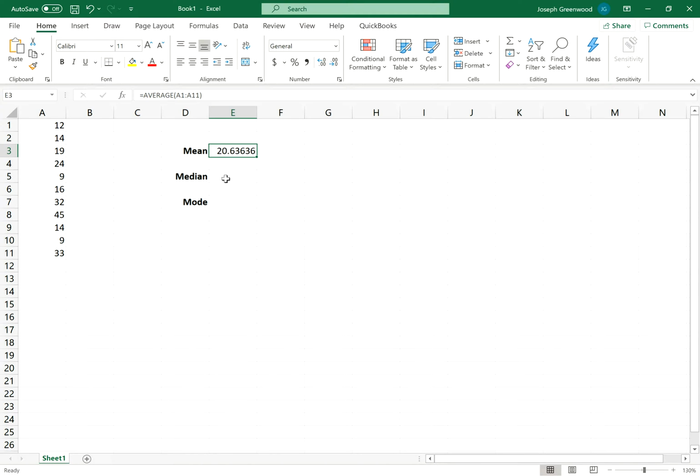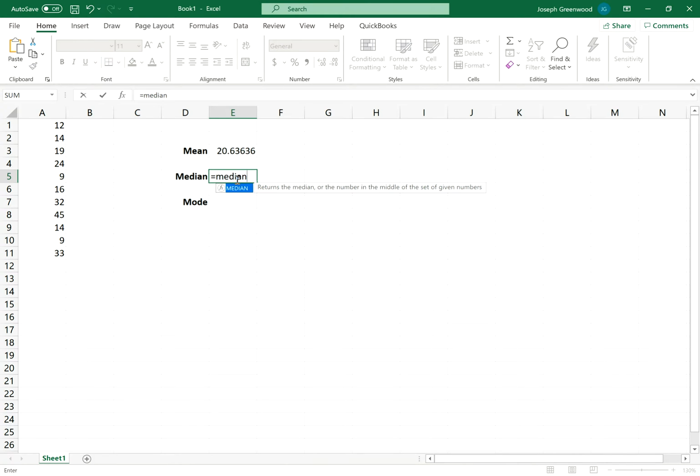What about the median? Well, we know that the median would be us reorganizing this data from least to greatest and then finding that center number. Or if there's two center numbers, finding the average of those two center numbers. That can be a cumbersome process and very time consuming. Thankfully, within Microsoft Excel, we have another function to calculate median. Again, I selected the cell that I want the result to be in. I hit my equal sign and I'm going to type in median.